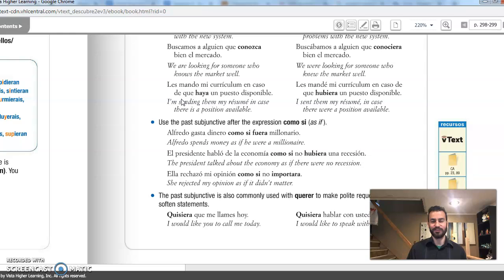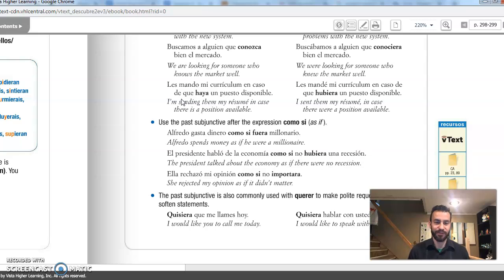So these are expressions that always ask for the subjunctive, okay? So, for example, if I want to express, I will go to school provided that everybody wears protective gear, okay? That wears, it will be in the subjunctive.